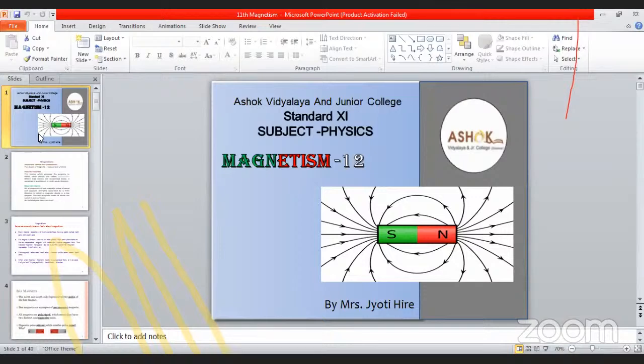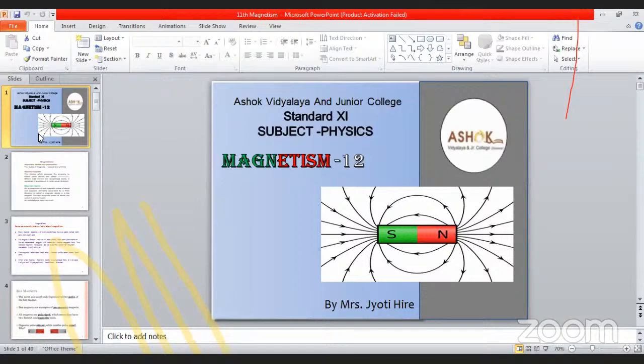Putting the values, in your book this is also given. What is the value of B A here? Mu naught divided by 4 pi is a constant term, which we take outside, and in the bracket the remaining thing is under root of (2 cos theta) square plus (sin theta) square.